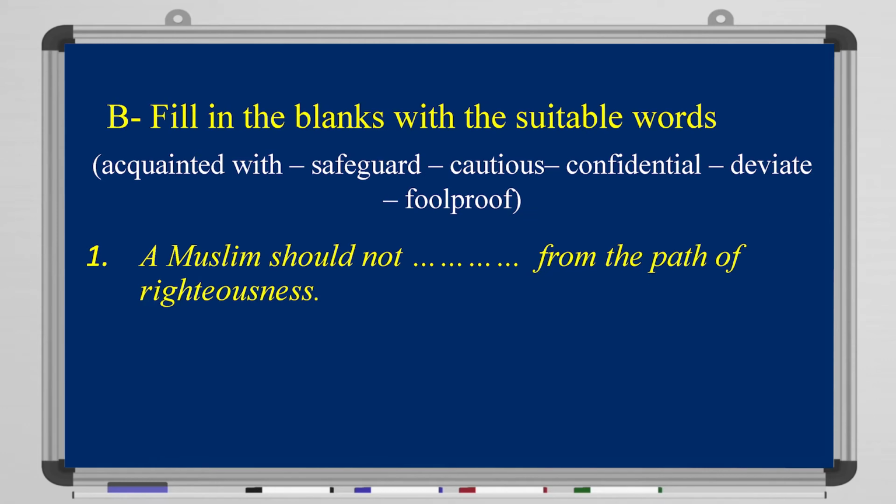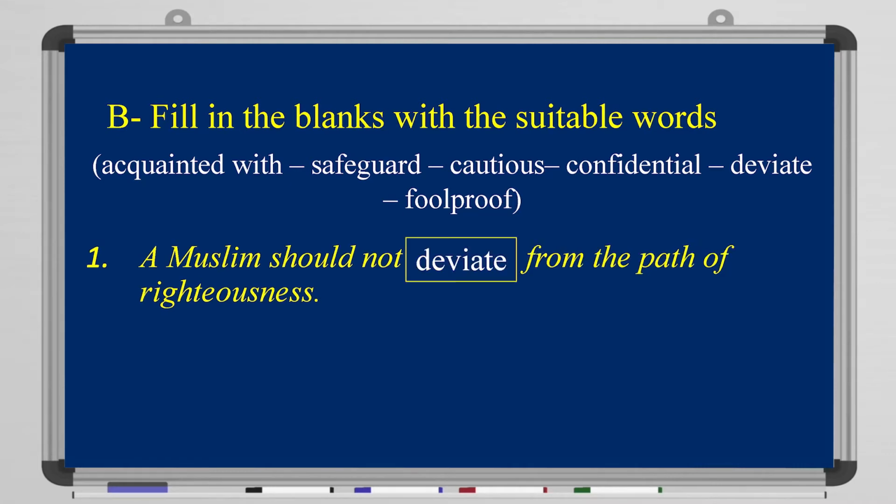Okay? Now let's take a look at another exercise, which is fill in the blanks with the suitable word. We have acquainted with, safeguard, cautious, confidential, deviate, and foolproof. First question: a Muslim should not blank from the path of righteousness. What do you think? It's deviate. A Muslim should not deviate.